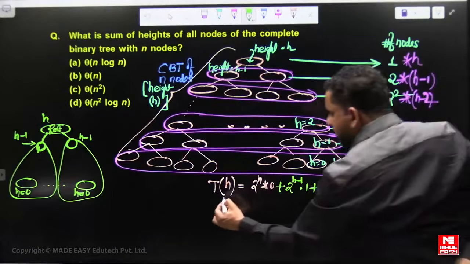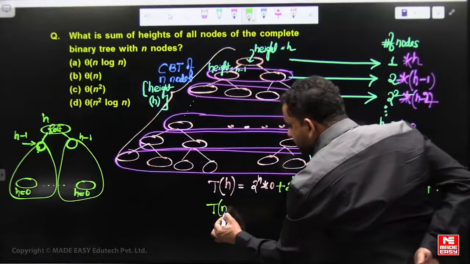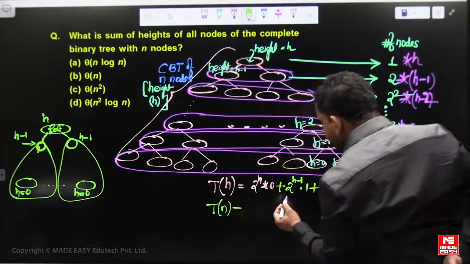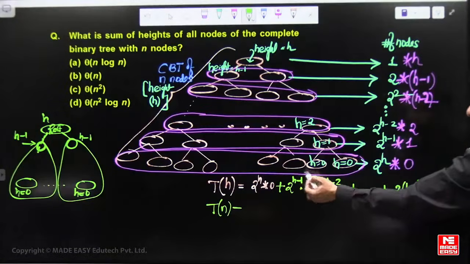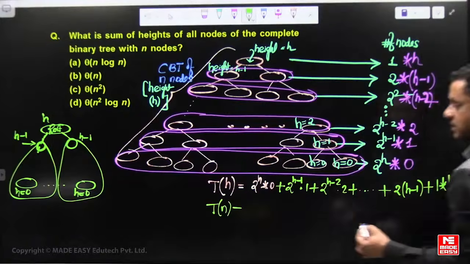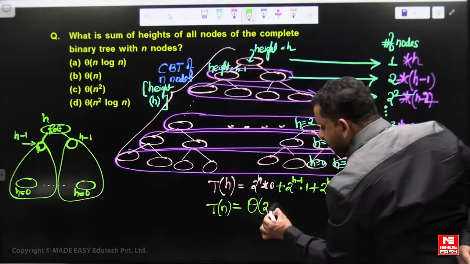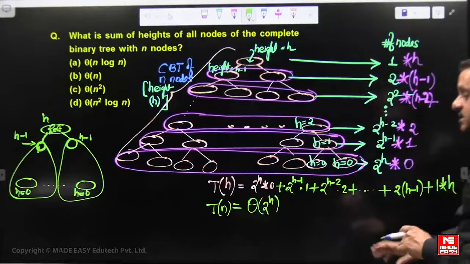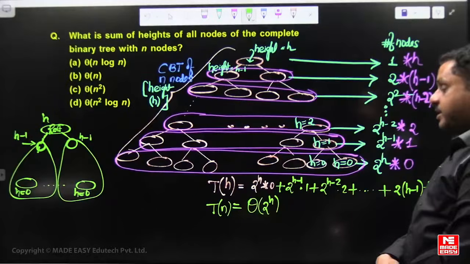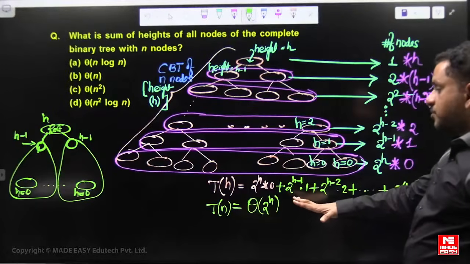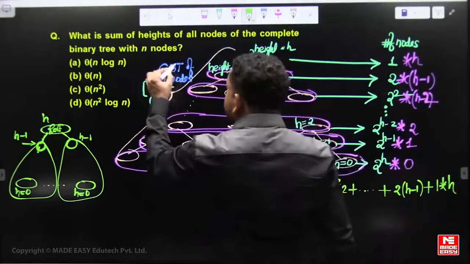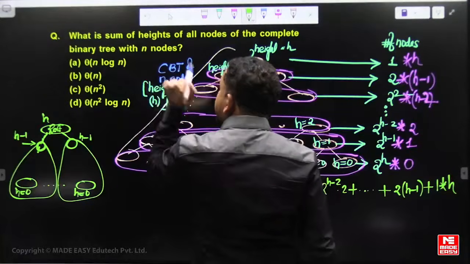In AGP series, the sum of series is the leading term. 2 power h is the leading term. This is theta of 2 power h. That means the sum of heights is in terms of 2 power h. Okay. So now, not for height h, but for n nodes.